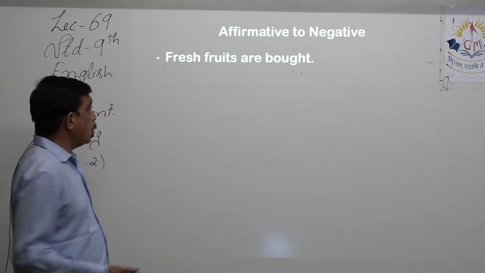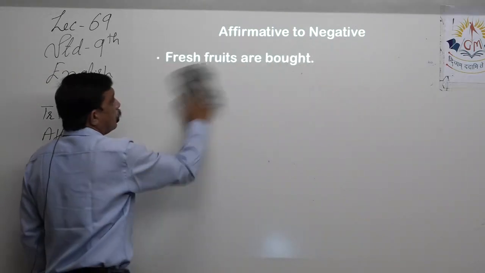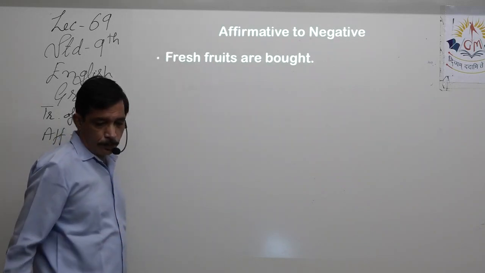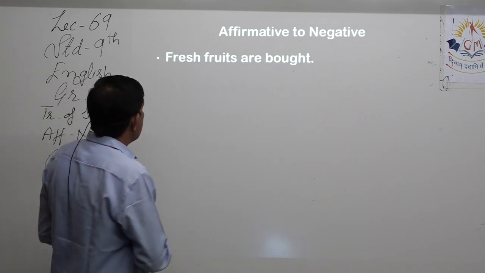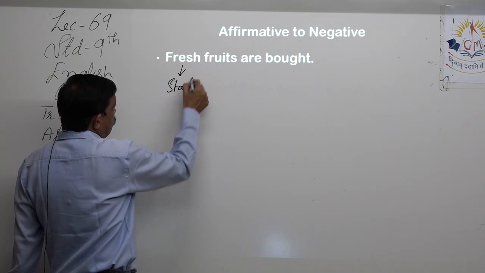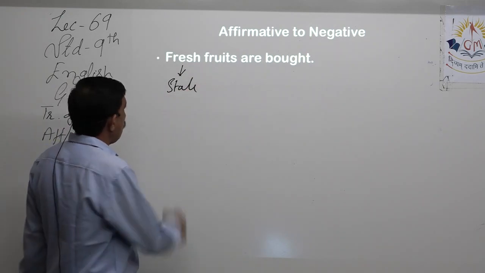Fresh fruits are bought. How will you turn that to negative? Opposite of fresh, stale or rotten.